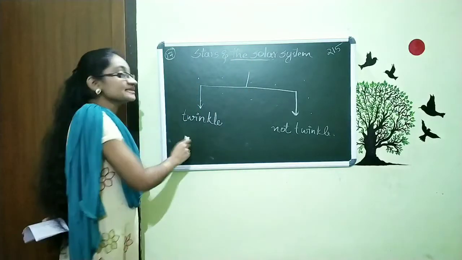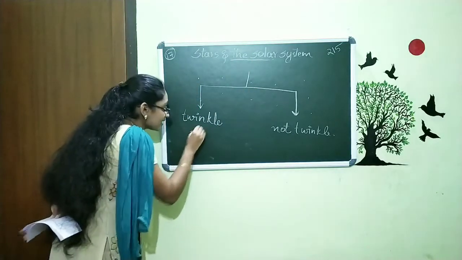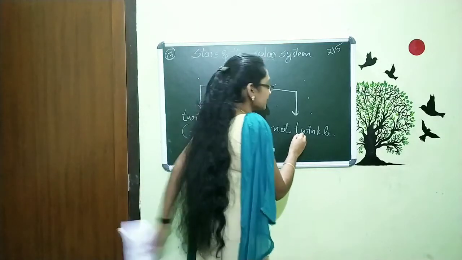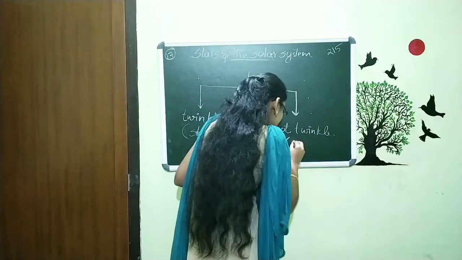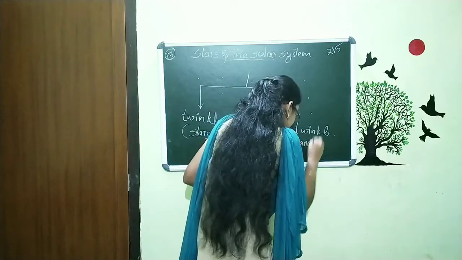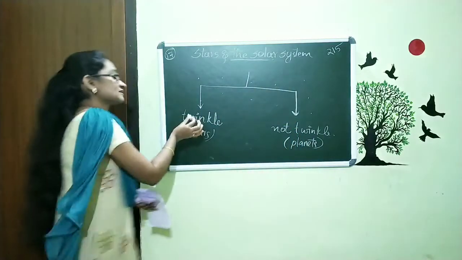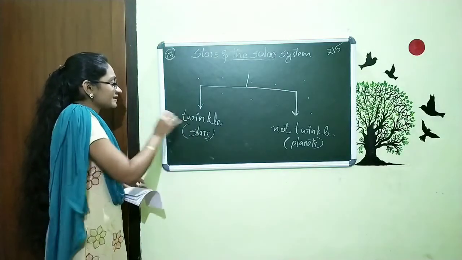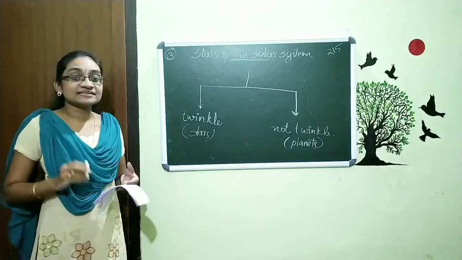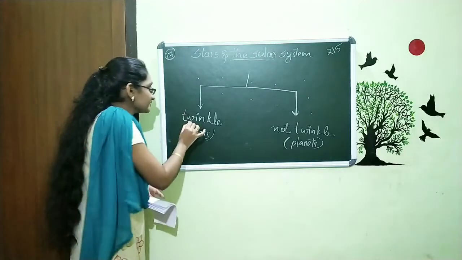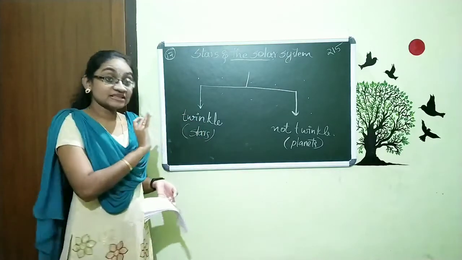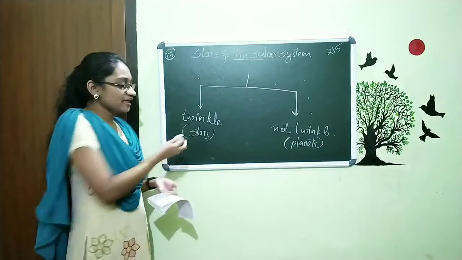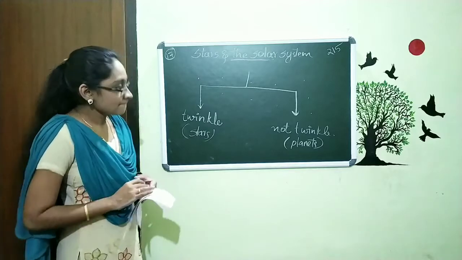The things that twinkle are called stars, and the ones that do not twinkle are called planets. This twinkle is actually not a real thing, it is an apparent effect, and you will study it in detail in your 10th standard. For now, just remember that they twinkle and they are called stars.